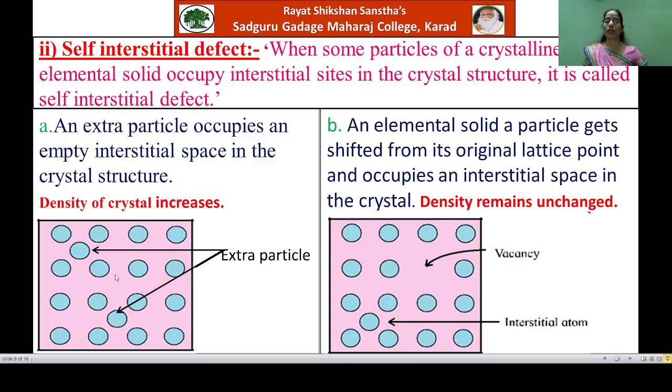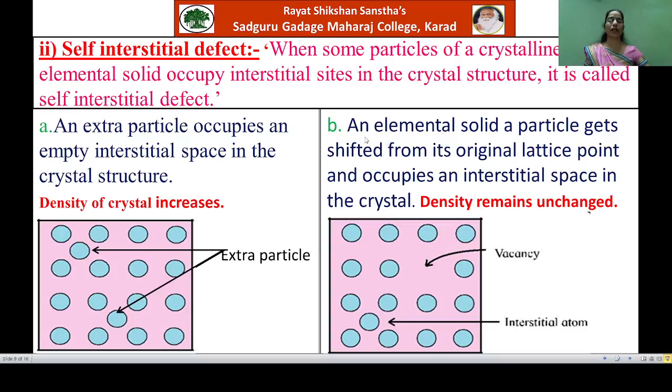Due to this defect, the density of the crystal increases. See why the density increases. Here you will observe that the number of particles has increased due to introduction of extra particles, meaning the mass of the substance increases but its volume remains as it is, and that's why the density of that substance increases. Now see the second way of self-interstitial defect.